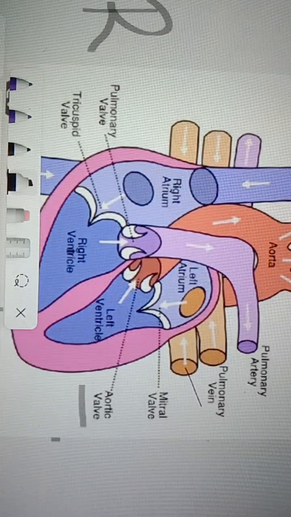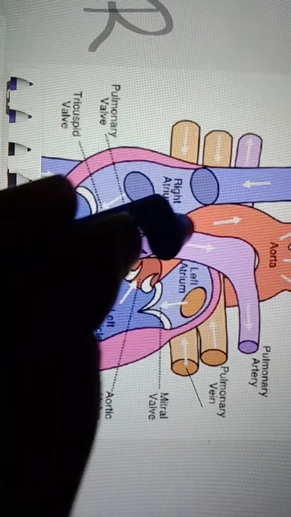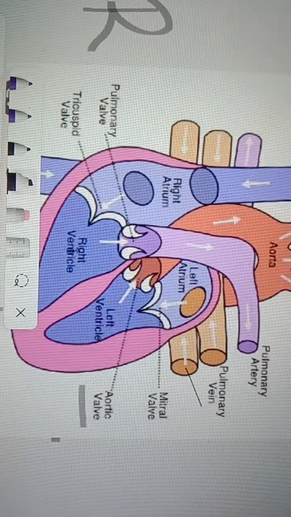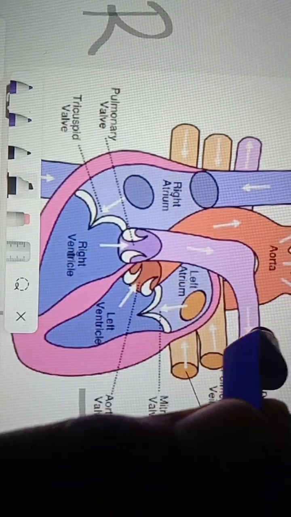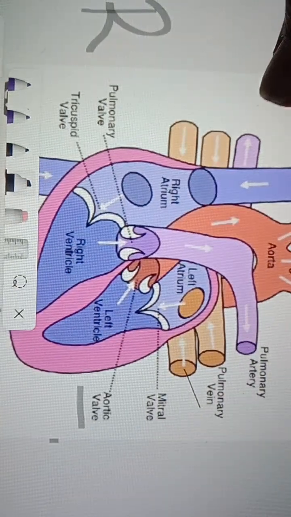Next, the aorta. Aorta is the largest blood vessel which starts from the heart. Right. It turns to the left side.